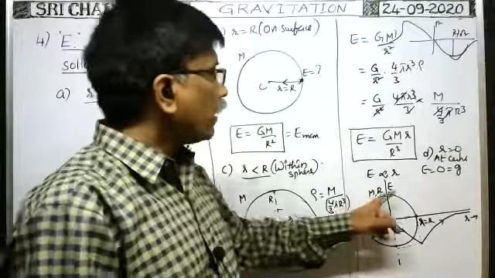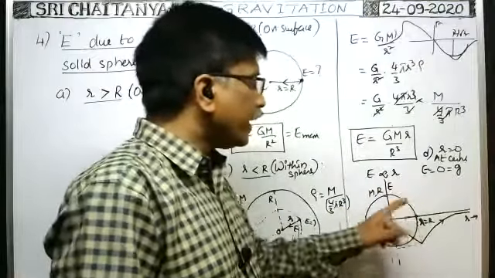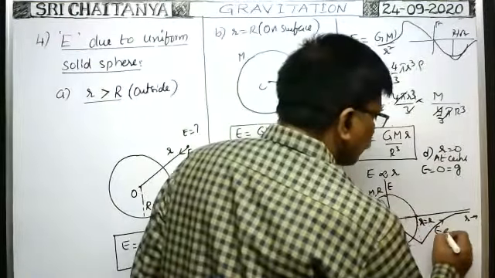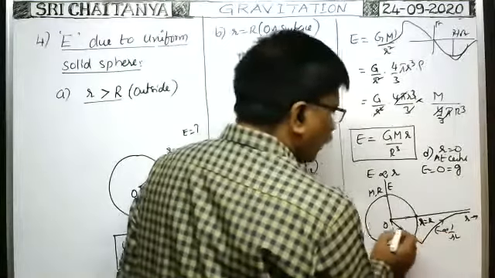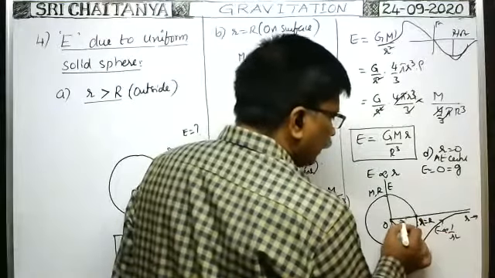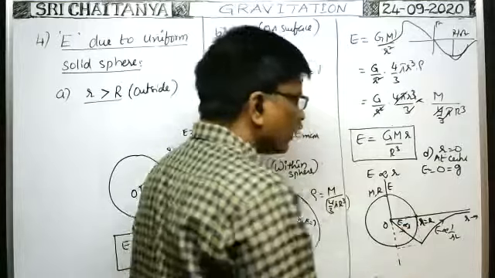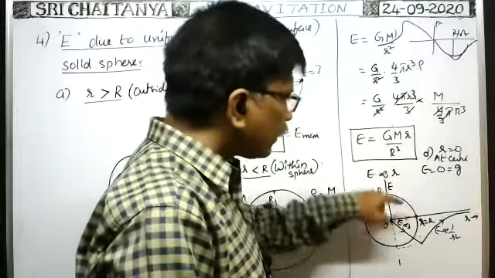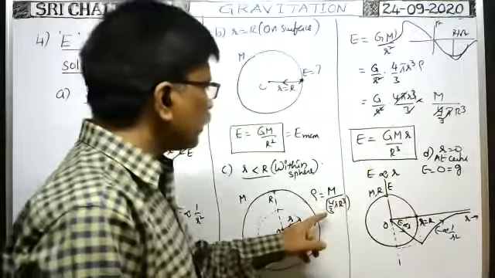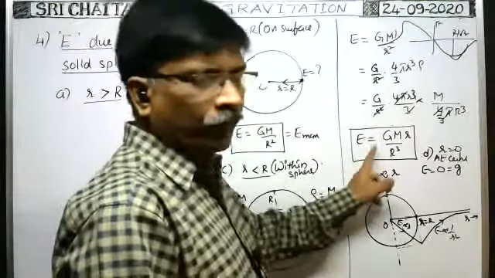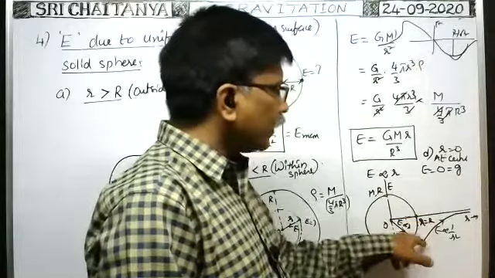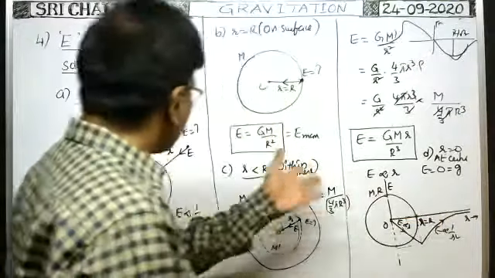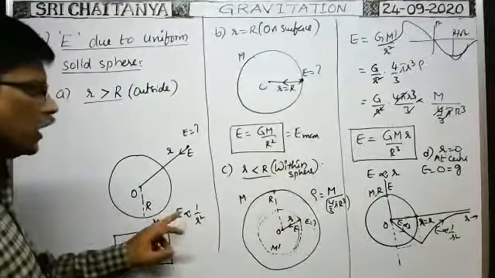When r is equal to infinity, in that case the intensity is inversely proportional to r squared. When r is up to capital R, intensity is proportional to r, because when small r is equal to capital R, the point lies inside the solid sphere. Inside the solid sphere means we have to use this formula. When small r is greater than capital R, that means outside. Whenever the point lies outside where intensity is to be determined, we have to use this formula.